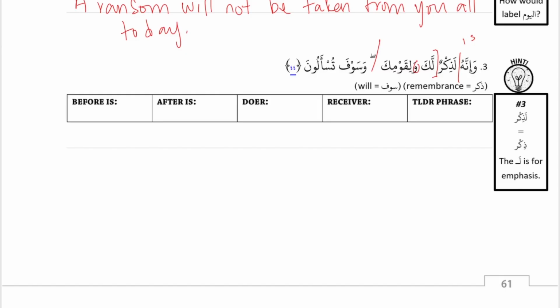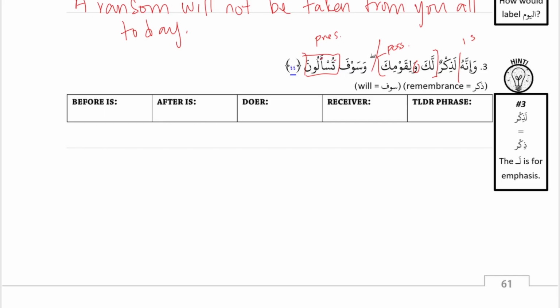And so that's the end of that sentence. The next sentence, وَسَوْفَ تُسْأَلُونَ. This is an action sentence because تسألون is an action. Okay, good. What else can you tell me about تسألون? It is present tense because of the ta and the una. Good. And then it is passive because we have a u and a sound. U and a, so it's passive. What else? Oh, pronoun is you all. Good. Pronoun is you all.